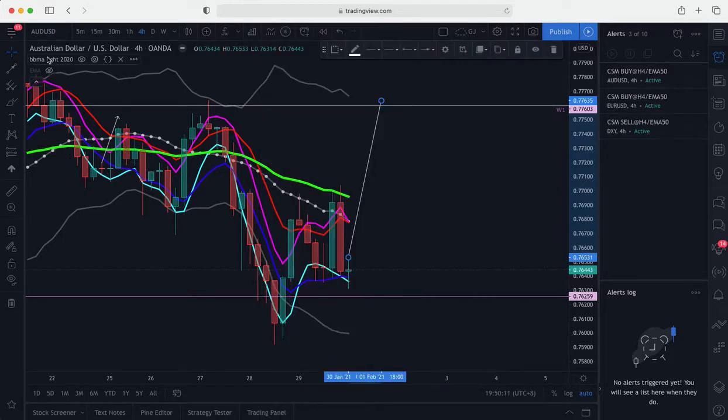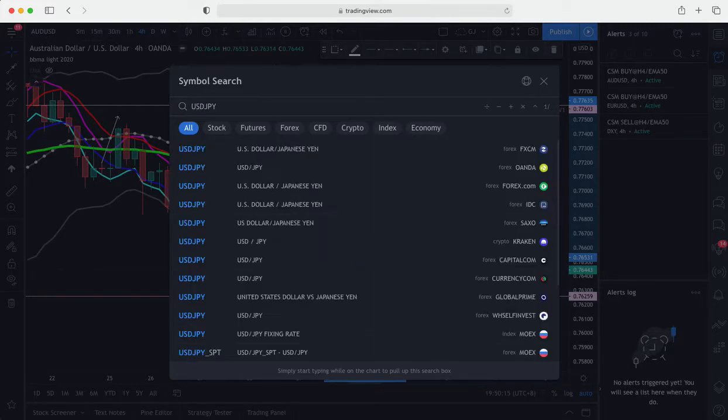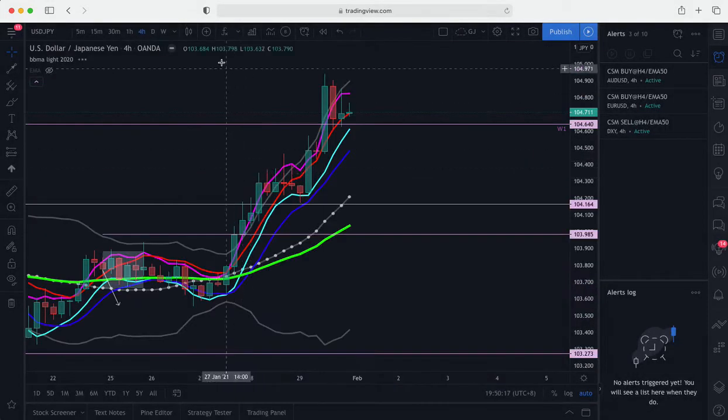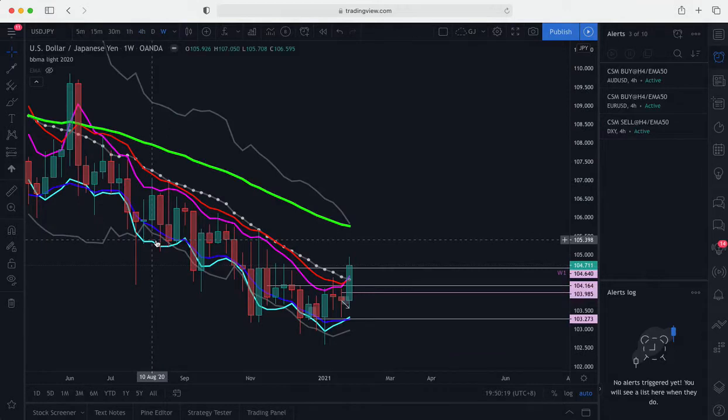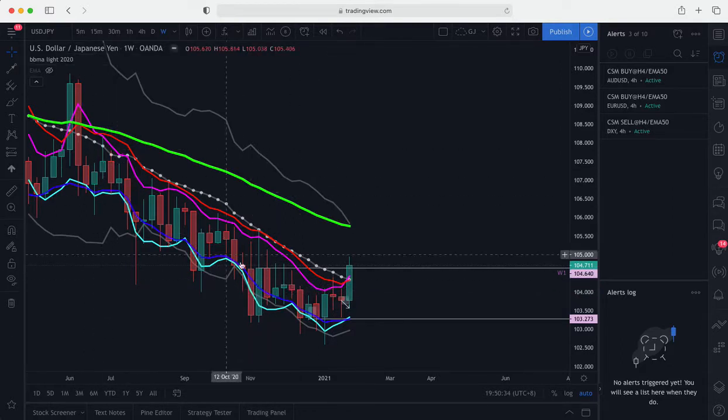Alright, next pair is USDJPY. So USDJPY, as we can see in weekly, currently closed above mid BB. However, this is still a CSAK. This is still a re-entry sell for us based on our trading SOP. So after this close above the mid BB, we look for a pullback for our sell setup.